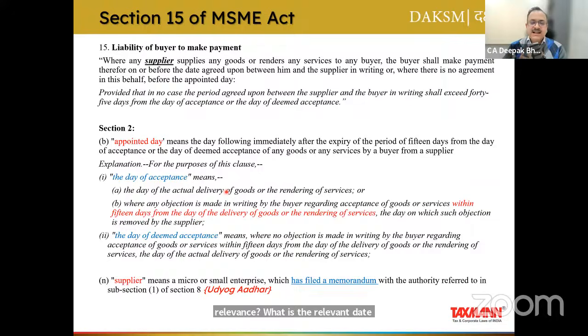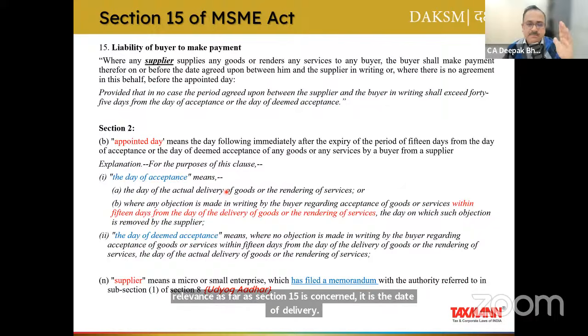The relevant date is the date of delivery of goods, or the date on which services have been delivered. It's quite possible that the goods have been delivered on 1st of April and the invoice is of 10th of April. So invoice has no relevance as far as Section 15 is concerned. It is the date of delivery.